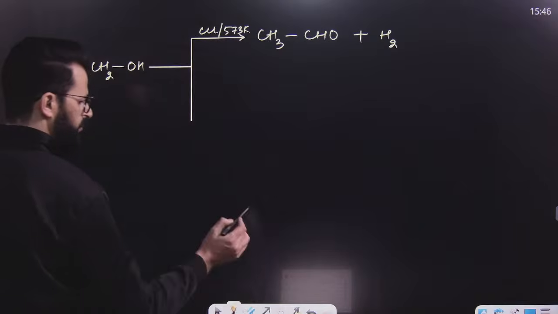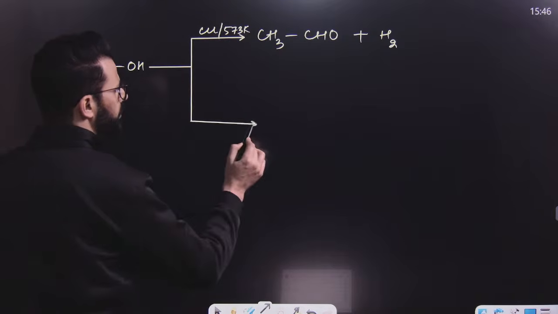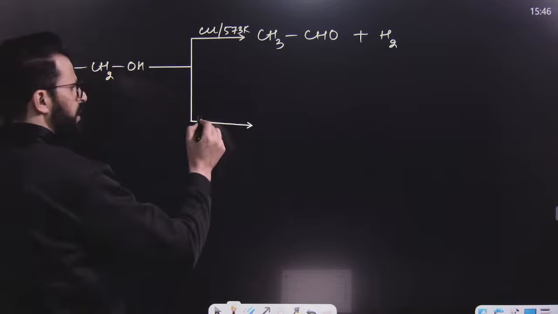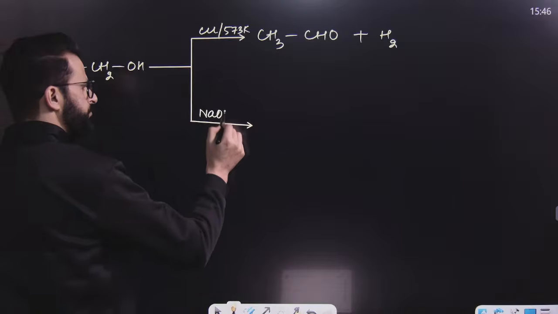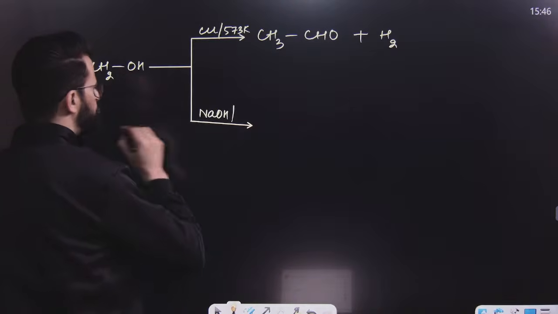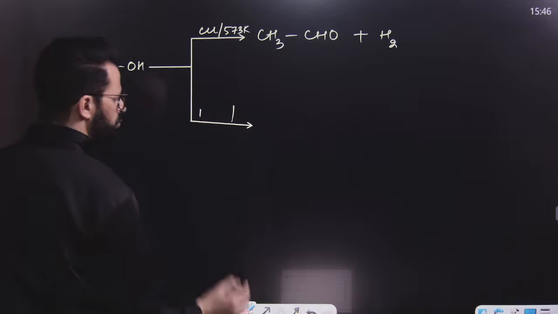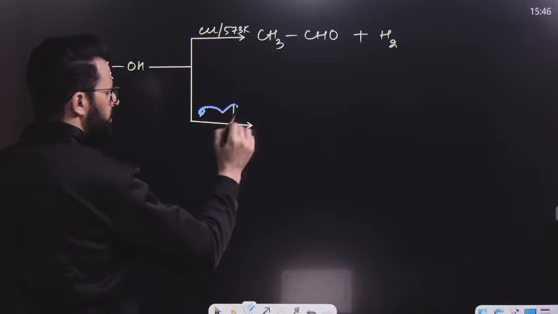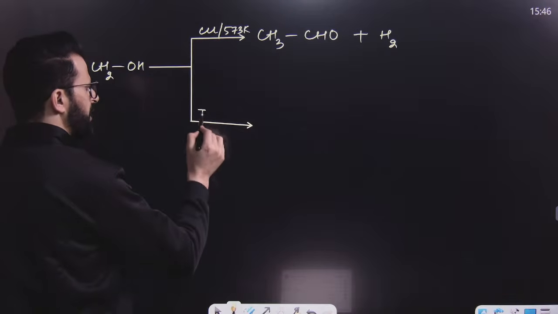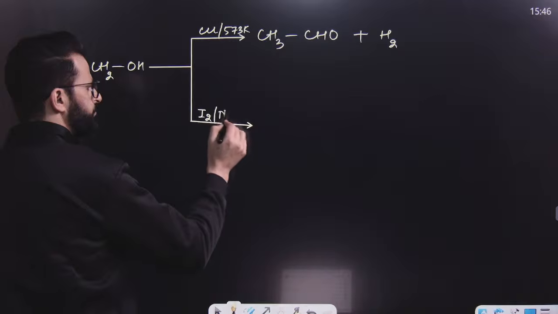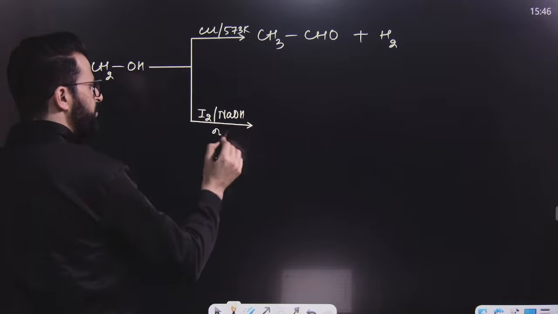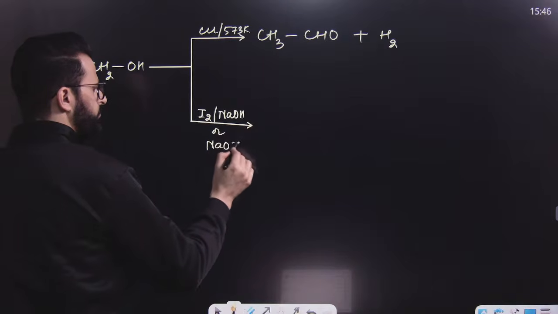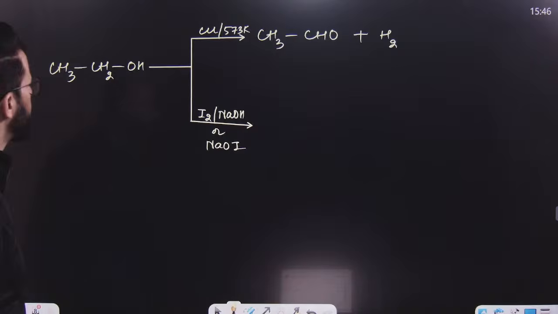And another very important reaction is the haloform reaction. Say for example, if you treat this with halogen in presence of NaOH, and let us suppose that halogen is iodine, or you can simply say NaOI, then what will happen? What will happen, my dear students?